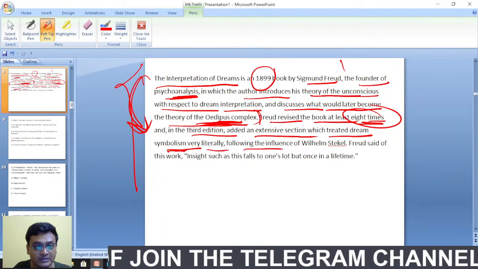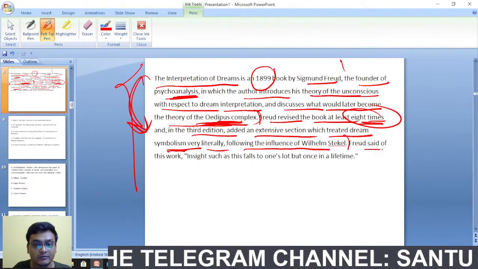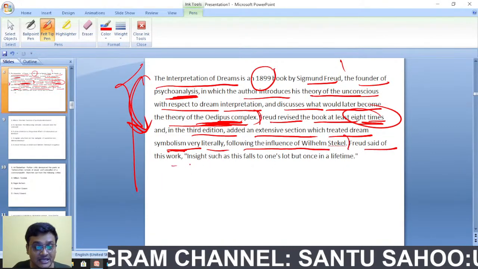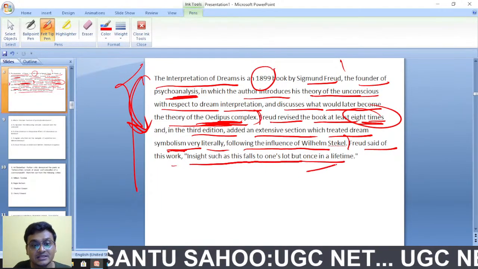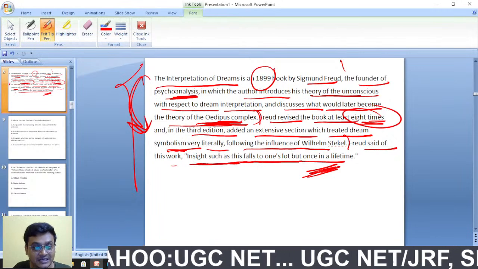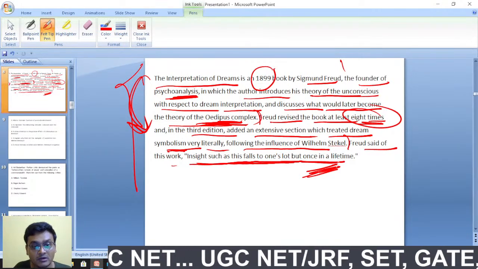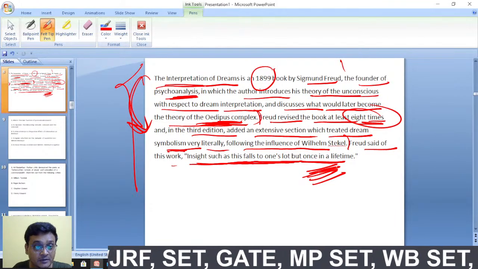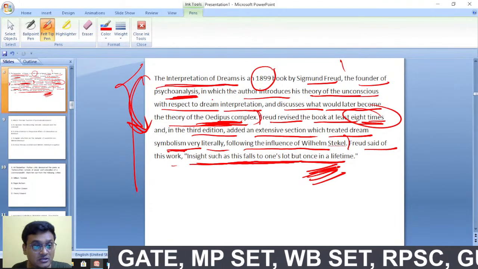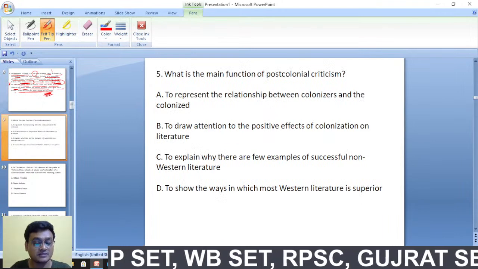symbolism very literally, following the influence of Wilhelm Stekel. Freud said of the work that such an insight falls to one's lot but once in a lifetime. That is why, in the Interpretation of Dreams, he has also talked about the Oedipus complex. That will lead to the Oedipus